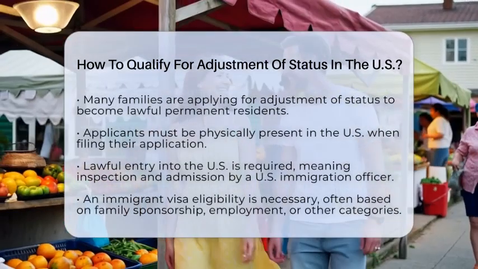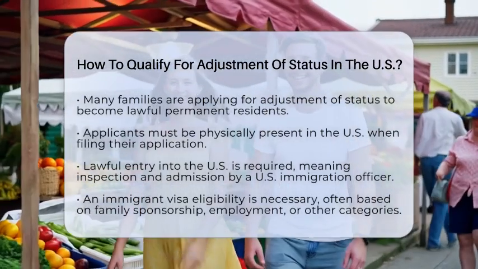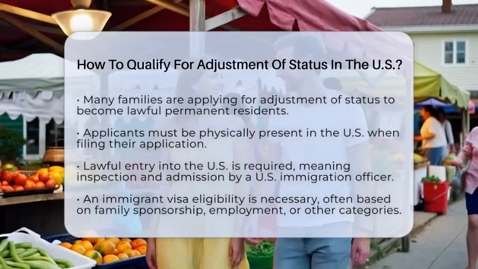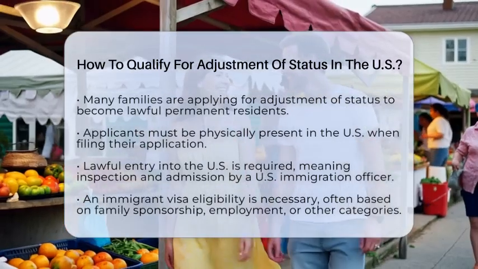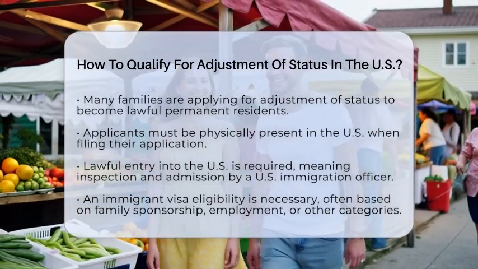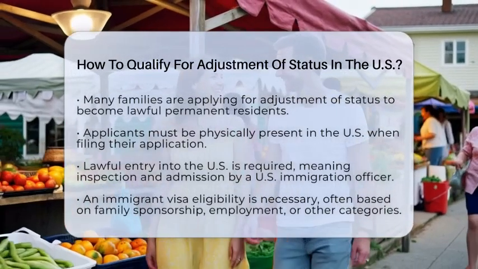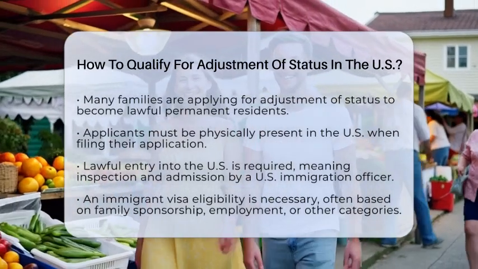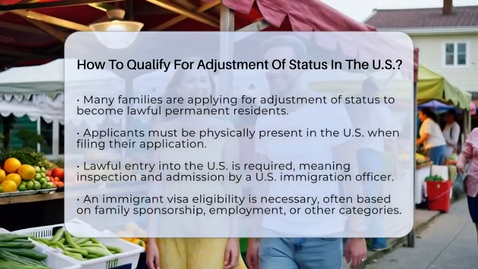First, you must be physically present in the United States when you file your application. This means you cannot apply from outside the country. Next, you need to have entered the United States lawfully. This means you were inspected and admitted or paroled by a U.S. immigration officer at a port of entry. Even if your visa has expired, lawful entry is essential.